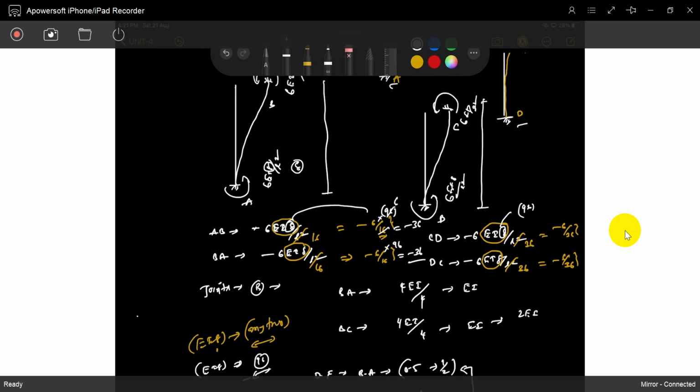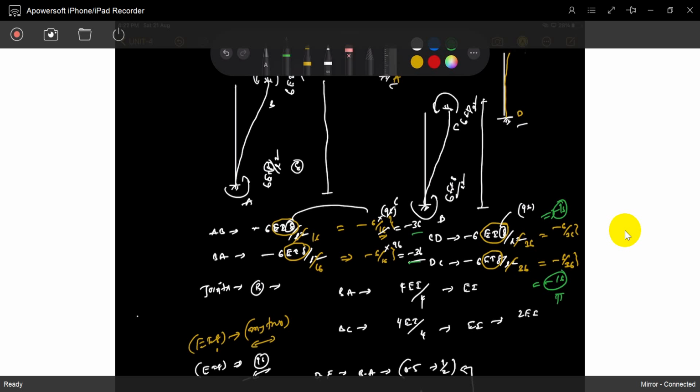So now it comes to 36 on one side and 16 on the other.